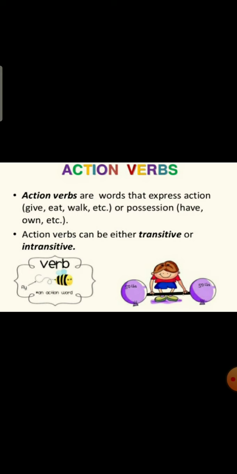Action verbs are words that express action or possession, like give, eat, walk, etc., or possession, have, own, etc. Action verbs can be either transitive or intransitive.